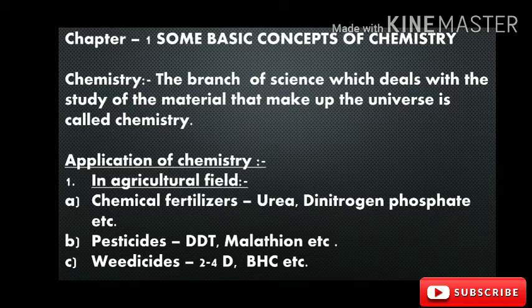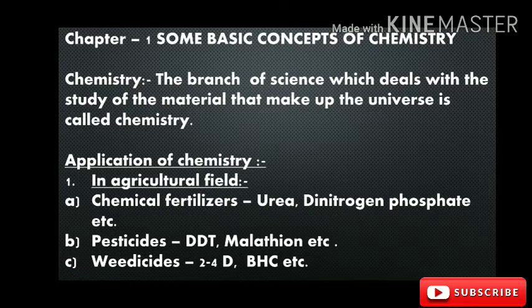First, chemical fertilizers like NPK, dinitrogen phosphate, etc. are made with the help of chemistry. The second one is pesticides like DDT and malathion, which are used to kill different pests or insects which affect the agricultural land or crops.